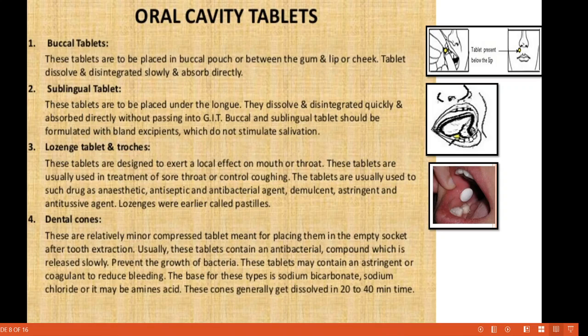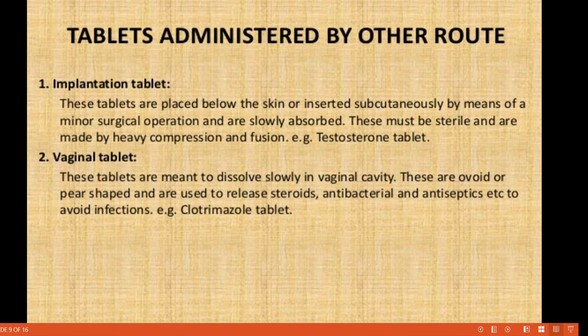Okay, so these are the oral cavity tablets, means all which are related to our oral cavity. Okay, then tablets administered by other routes. Implantation tablet. These tablets are placed below the skin or inserted subcutaneously by means of a minor surgical operation and are slowly absorbed. These must be sterile and are made by heavy compression and fusion. Okay, so this is the implantation tablet.